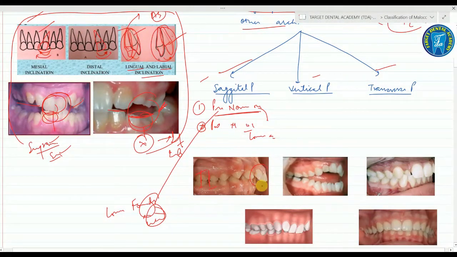It means the proclination, right? And the retroclination. This anterior posterior plane is called the sagittal plane.